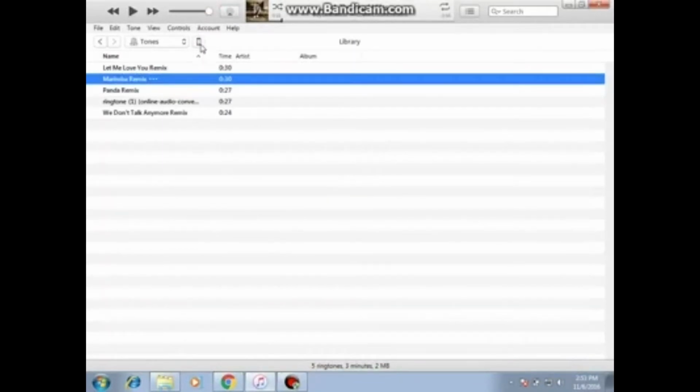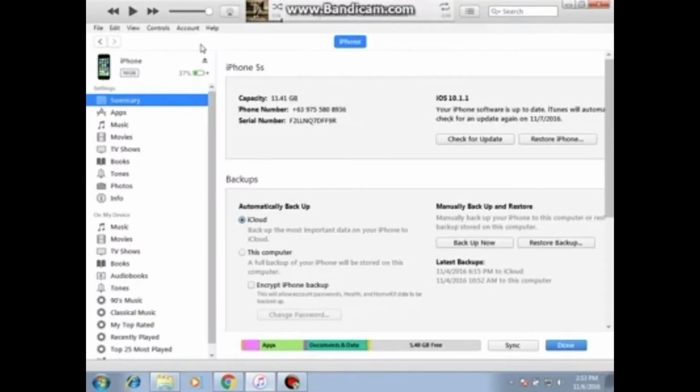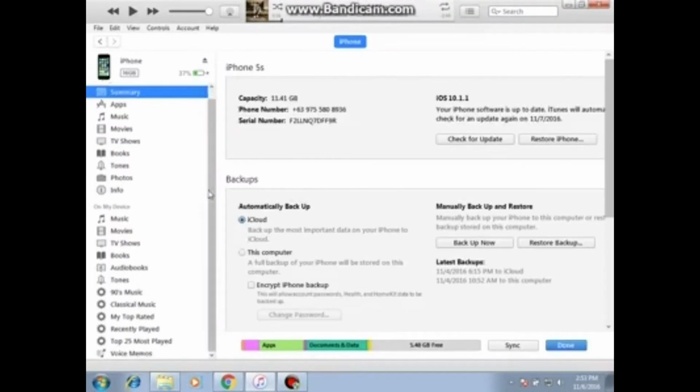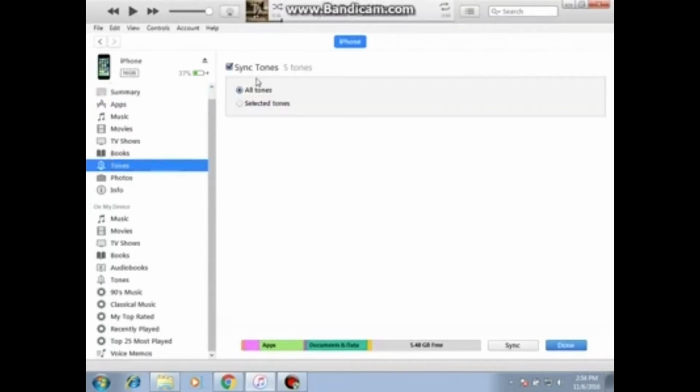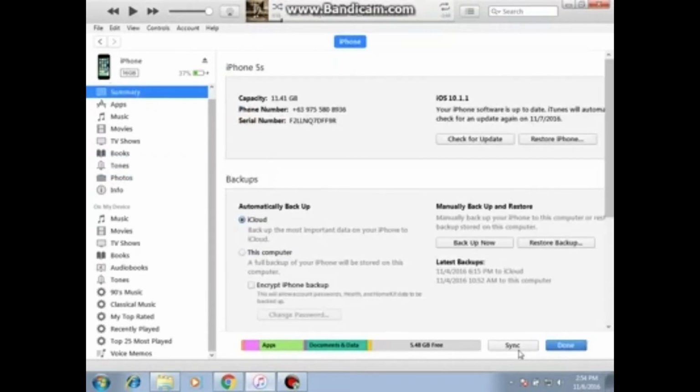Then we go to our phone, which is right here. And then we go to Tones, and we make sure that the sync tones option is enabled, or check-marked. After that, we click sync. After we click sync, the ringtone will now go to your phone, and that's how you download ringtones for free. After we sync our phone to iTunes, we're gonna unplug our phone.